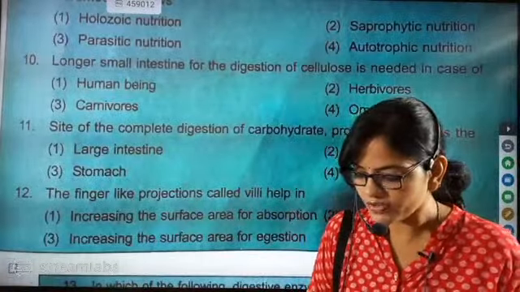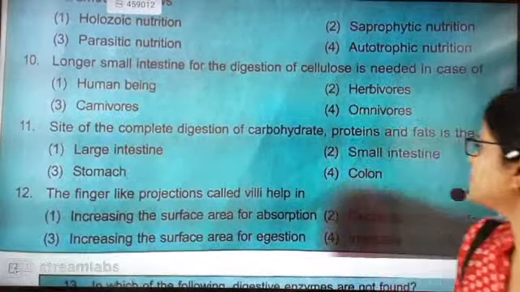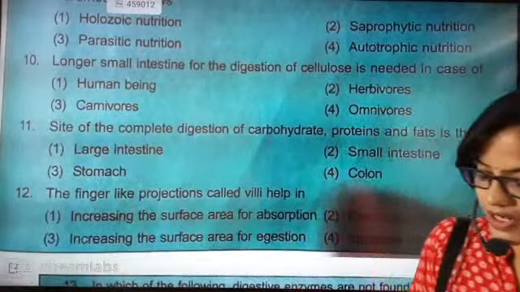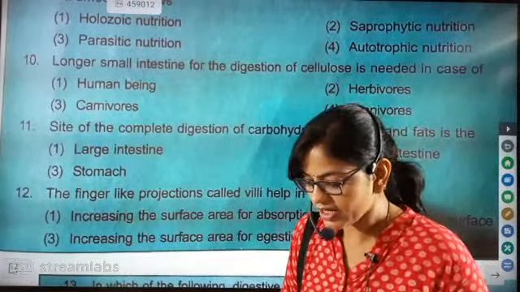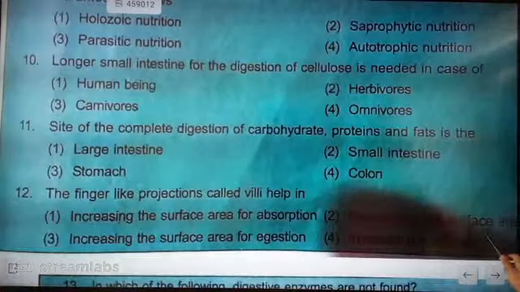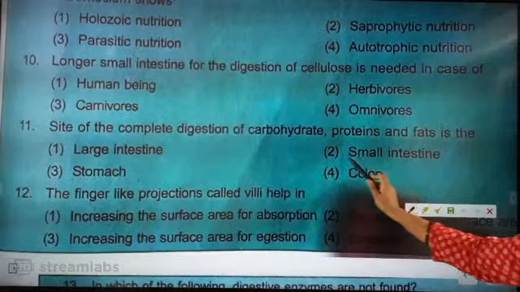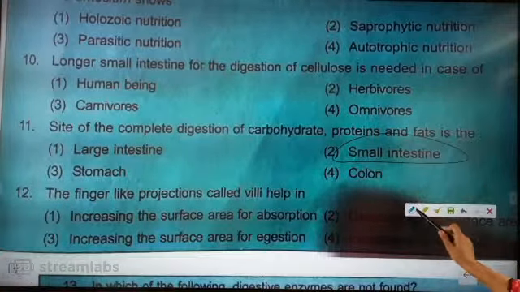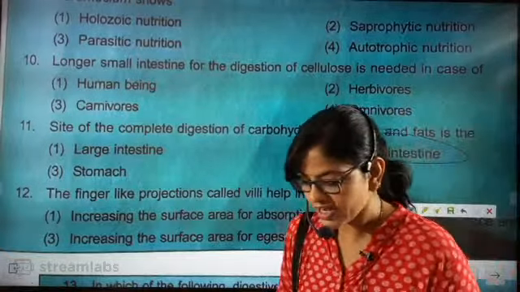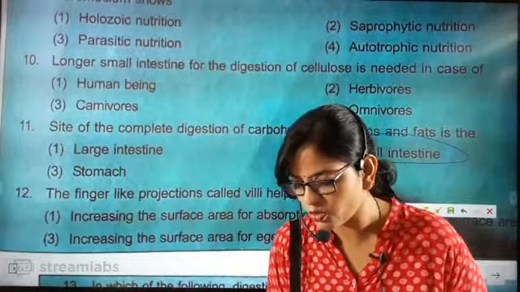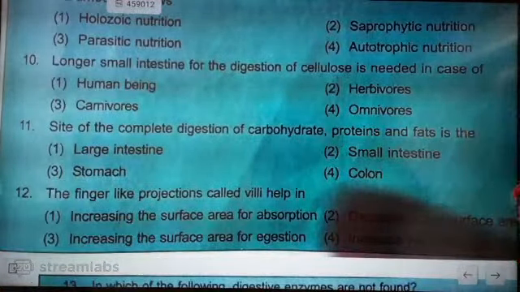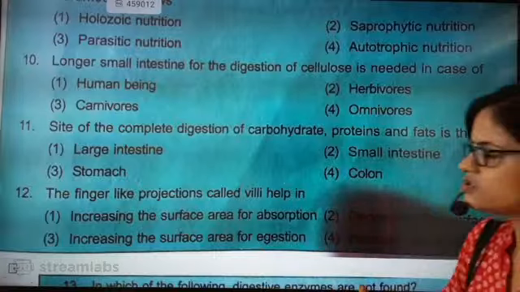The place where complete digestion takes place is not the colon, which is before the rectum. The answer is small intestine. There is no doubt about it. Again and again we have understood that the site for complete digestion is the small intestine. No problem, Saran, I too make mistakes and you all rectify them, so it's normal.